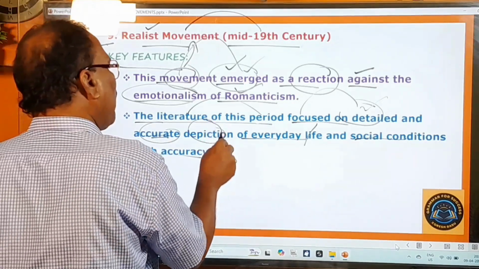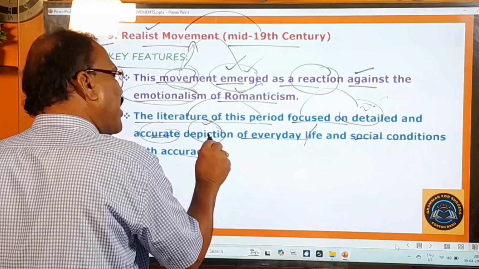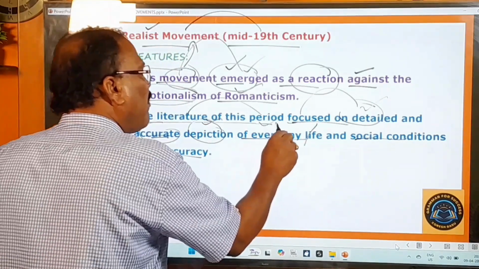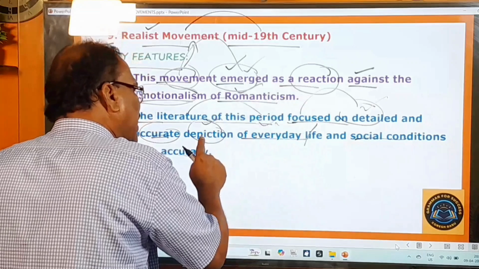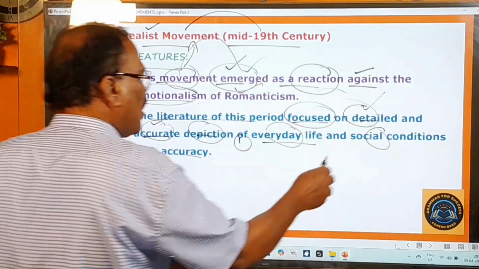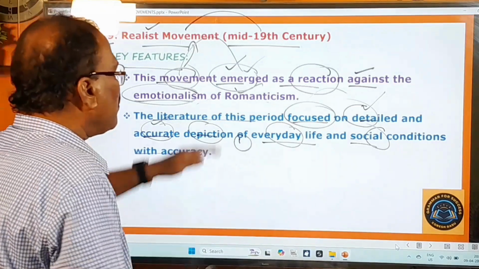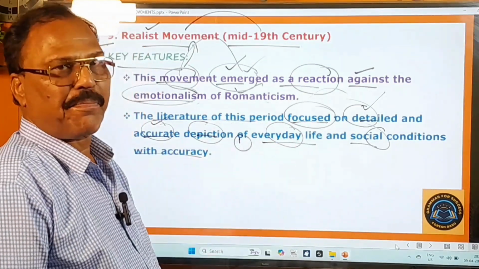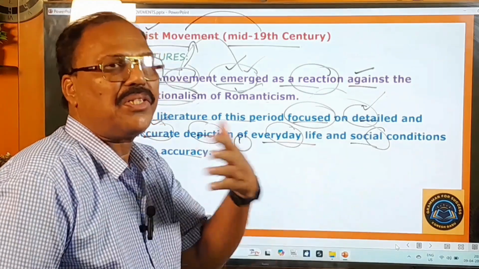Depiction means description or portrayal of what? Everyday life. That means they wanted the everyday things of life to be described as they are, or realistically. And social conditions with accuracy. They also wanted the social conditions of the people presented accurately, as they are, realistically.